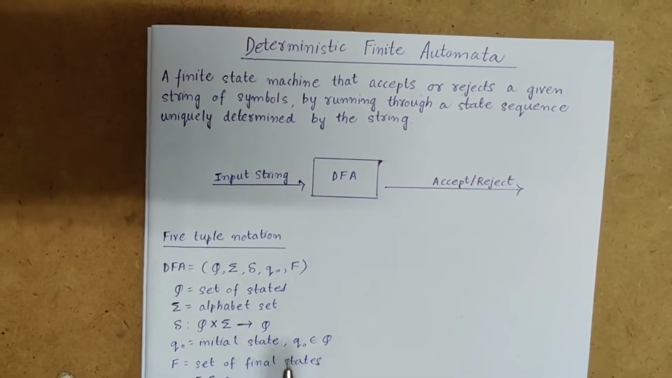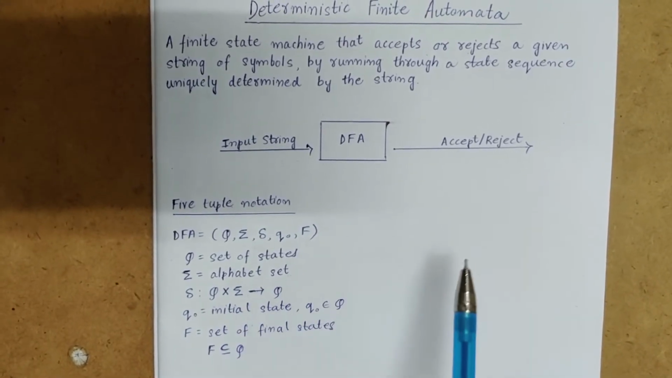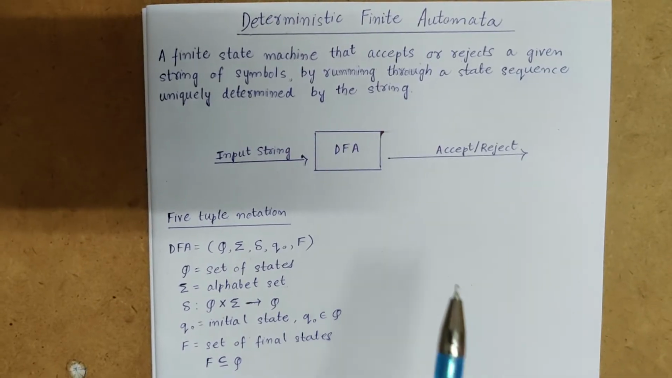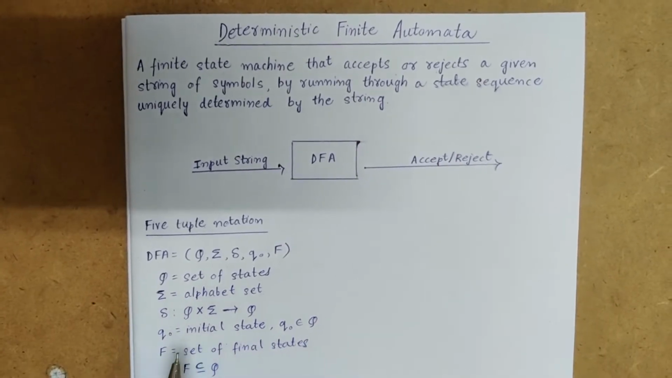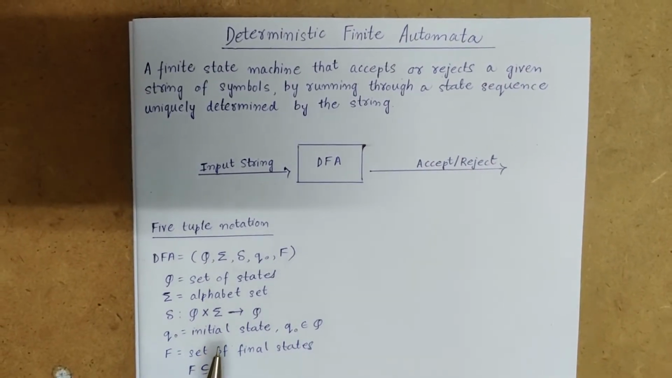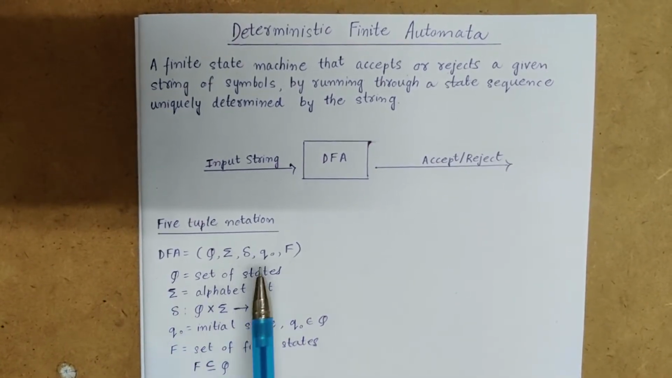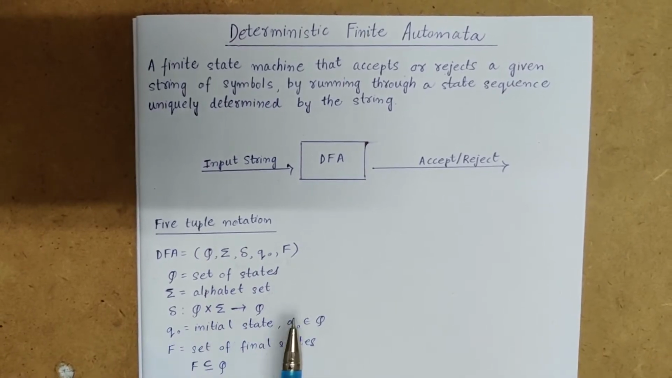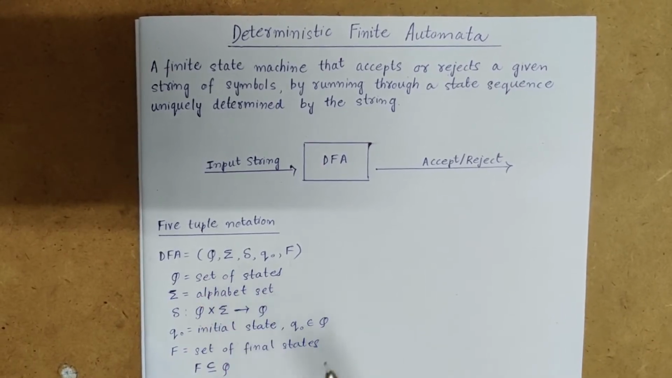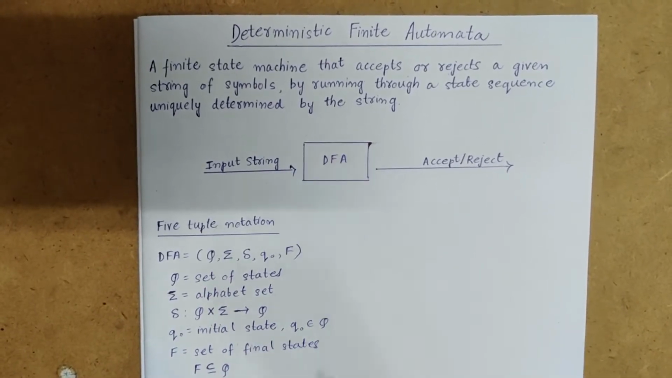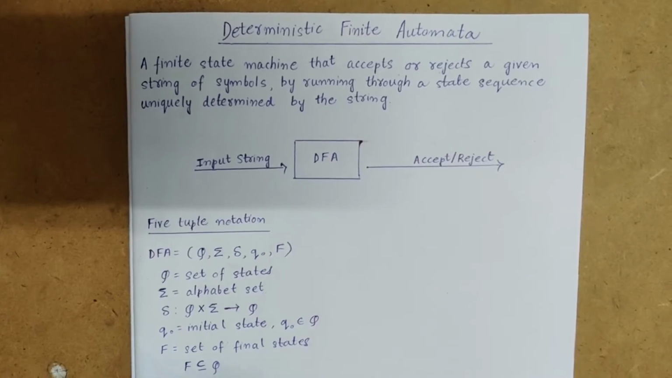Then q0 is the initial state. For every DFA we define the initial state, the start state in which the machine will be when it has not read any character of the string. From that particular state, our finite automata will always start. That will be specified by q0 here. And logically, q0 always belongs to Q, because Q is the set of all possible states in which the machine can be, and q0 should obviously belong to that set of states.